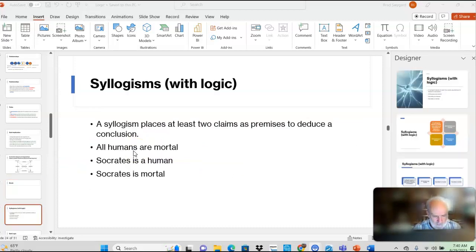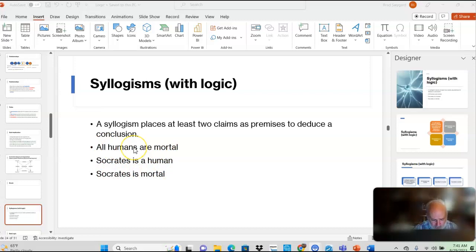Okay, so what we start doing with these claims now is making syllogisms. The word syllogism literally means with logic, with logical things, okay? And what a syllogism does is it places at least two claims as premises to deduce a conclusion. So the relationship of the two claims implies something else. The conclusion follows from the premises. And this is the classic: all humans are mortal, Socrates is a human, Socrates is mortal. Okay, that follows from that.